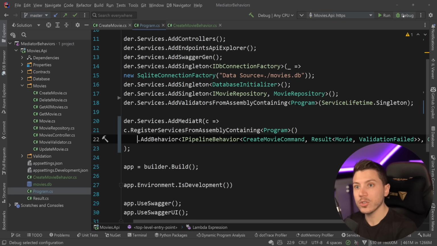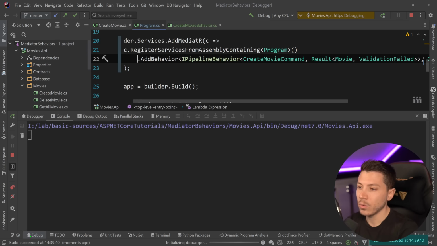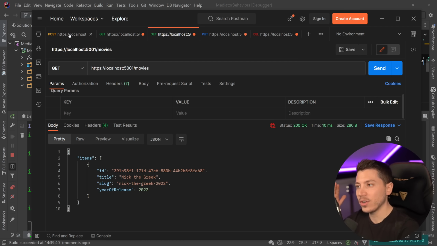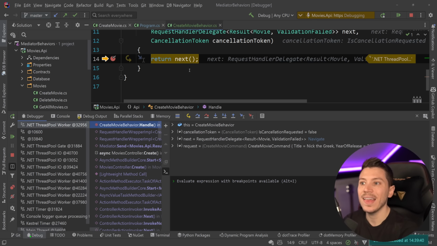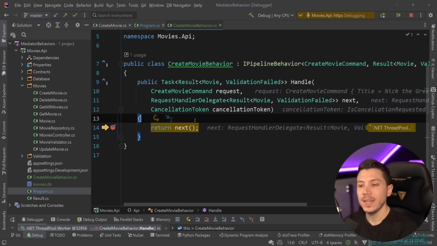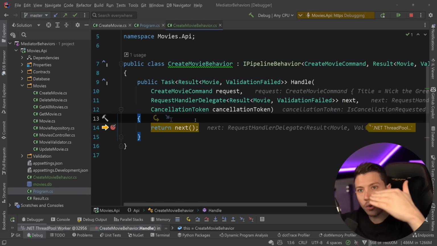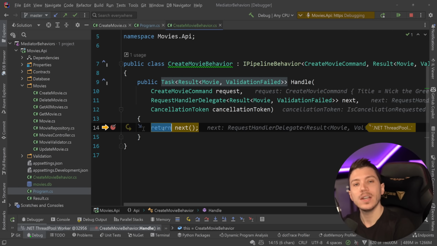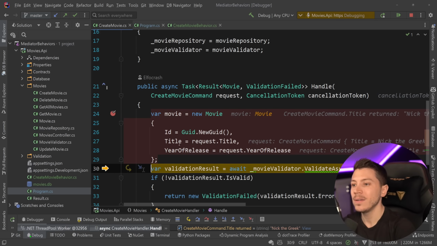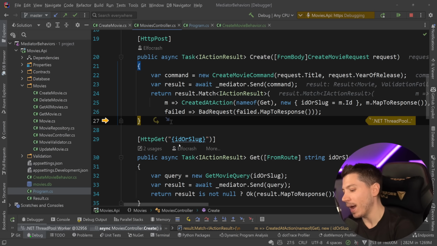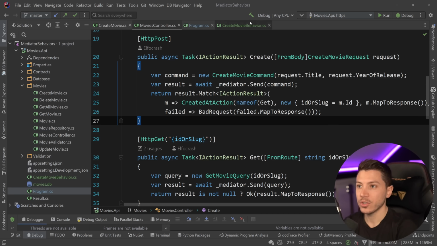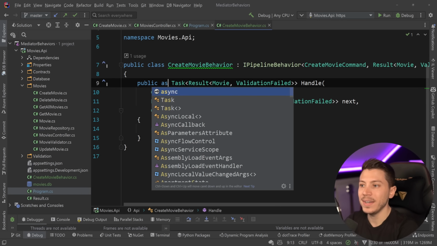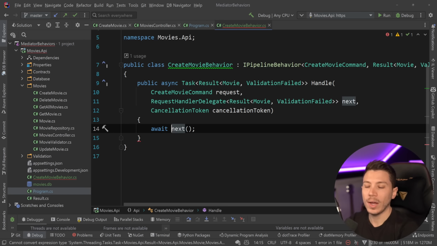and I add all of that. Now what's going to happen when I run my API is a request will come in, and first it's going to encounter that behavior and try to do something there. Now, what's great about this is that you can actually do things before we send the request to the next behavior or the handler, and after, by not returning here, just awaiting and doing something afterwards. But as you can see, first it comes into the behavior, then it passes it into the handler, then something happens, and then we return back into the behavior. So I'm going to just stop this, go to the behavior, and turn this into an async task, which will allow me to have the await bit here.